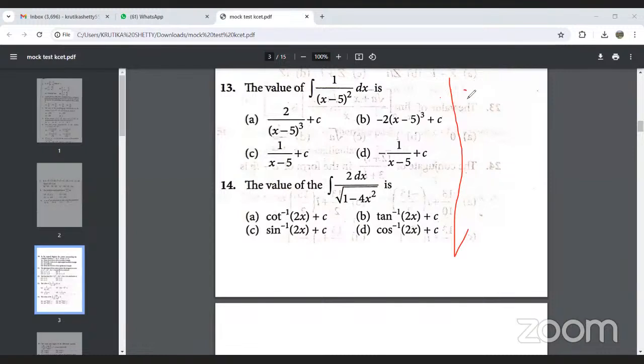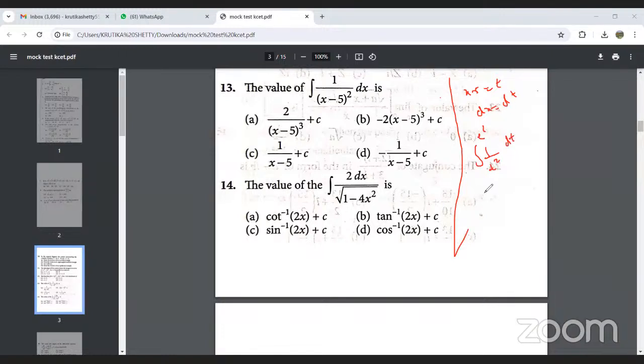Okay, put x minus 5 is equal to t. When we differentiate, we get dx is equal to dt. So on simplifying further, we get the integral of 1 upon t square, and in place of dx we need to substitute dt.